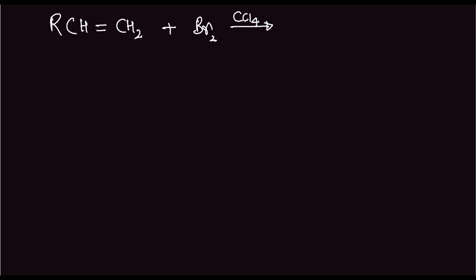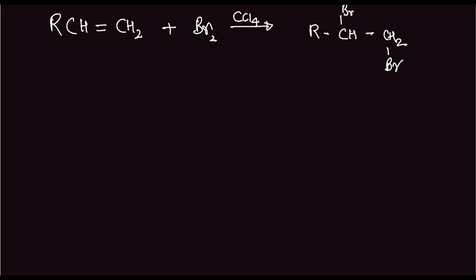CCl4 solution is added because the reaction takes place better in a polar situation. So what do we get? We get a compound like this. The bromine here, CH2, the bromine here. I'm sorry, this bromine would be above, and here the bromine would be here.